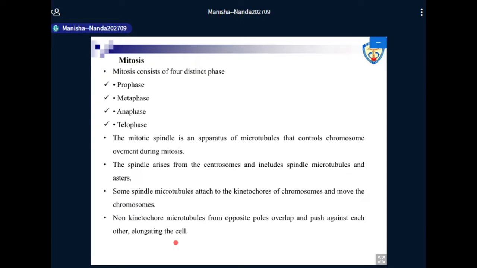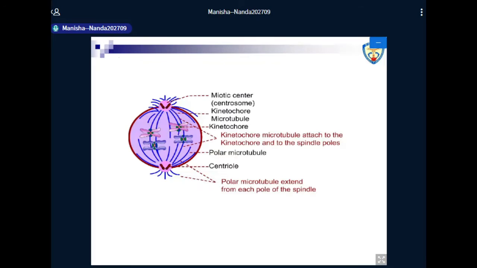Along with the movement of the chromosomes, you will see these centrosomes, these poles also, move apart. So actually, it is because of these non-kinetochore microtubules only. This will become very clear to you if you take a look at this diagram, where you can see how the kinetochore microtubules are actually attached to the kinetochores of the chromosomes, and these spindle microtubules, which are bound to the chromosomes, carry these chromosomes to the opposite poles.